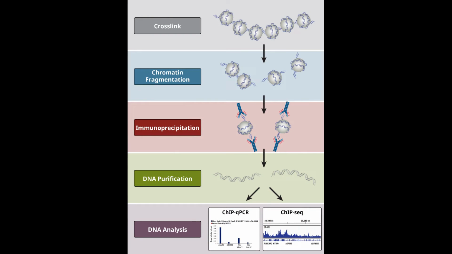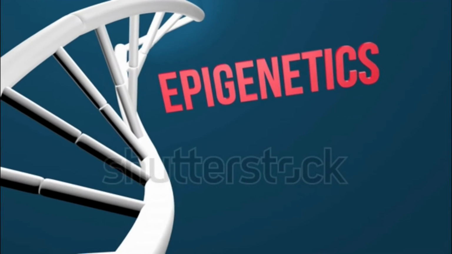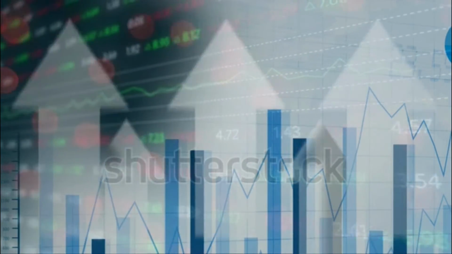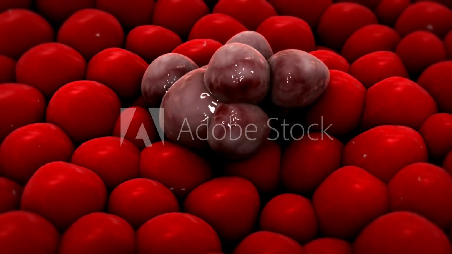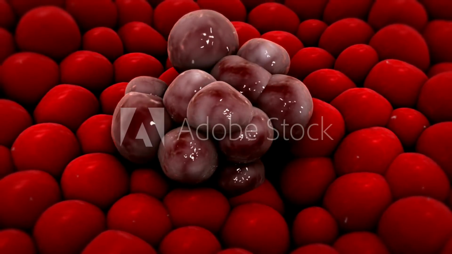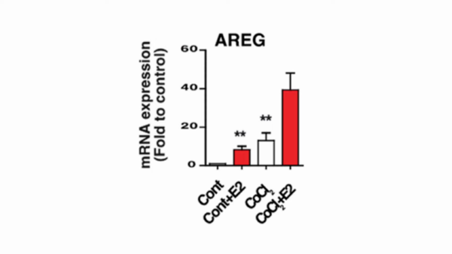To investigate how this could be occurring, ChIP experiments were performed targeting histone H3 lysine-27 acetylation, a histone post-translational modification indicative of active enhancers, and interestingly it revealed a particular enrichment at a key subset of ERA target genes, some of which are known to promote malignant tumour progression, for example AREG, a growth factor capable of promoting proliferation. The upregulation under hypoxic conditions was confirmed experimentally, as shown in the figure, where estrogen-independent, so the white boxes, expression of AREG is significantly upregulated in hypoxia relative to control.